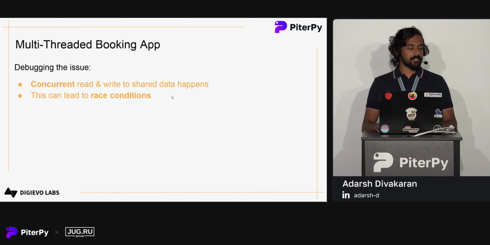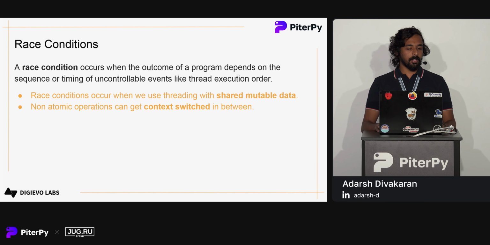So the problem is concurrent read and write to shared data. In our case, the number of seats is the shared data, and this leads to something called race conditions. Now, let's take a look at what race conditions are. Race conditions are unexpected events where our program outcome depends on uncontrollable events, like the thread execution order, which changes the output of our program.